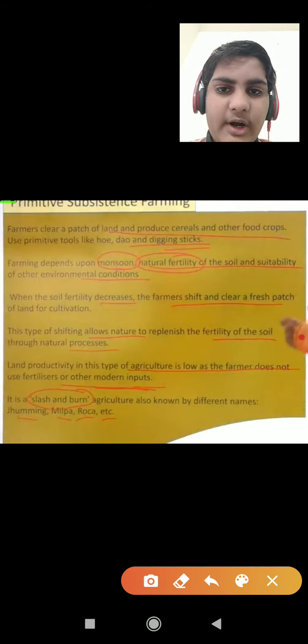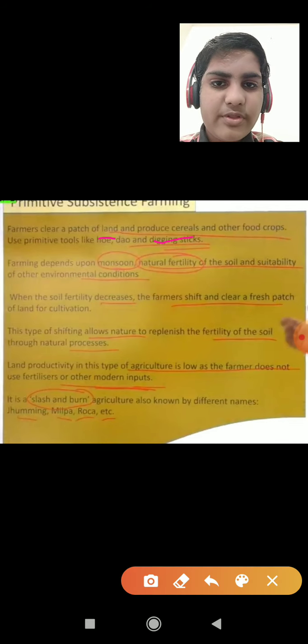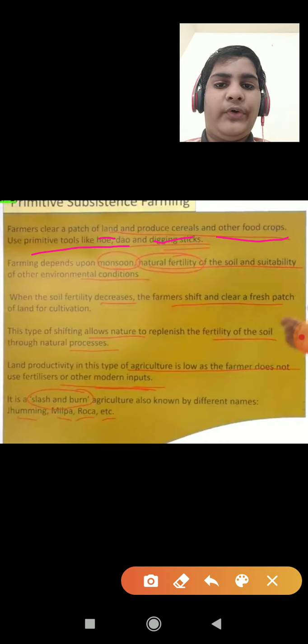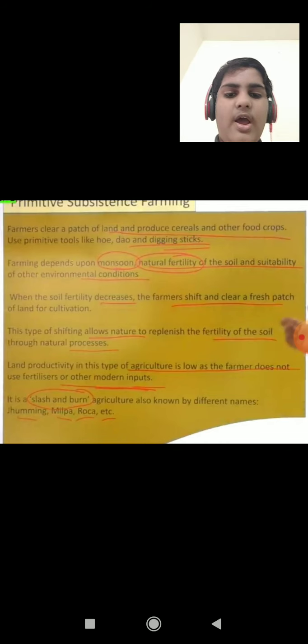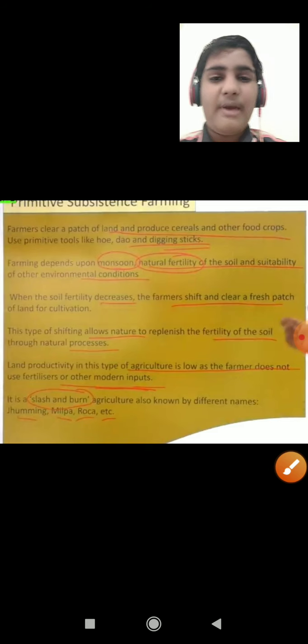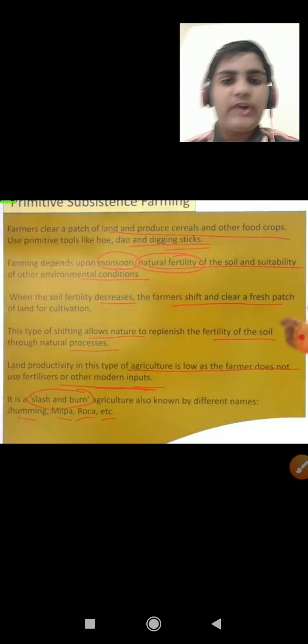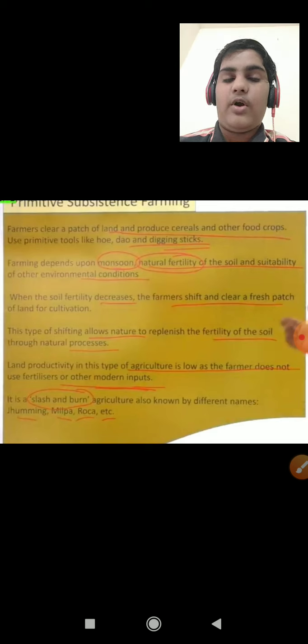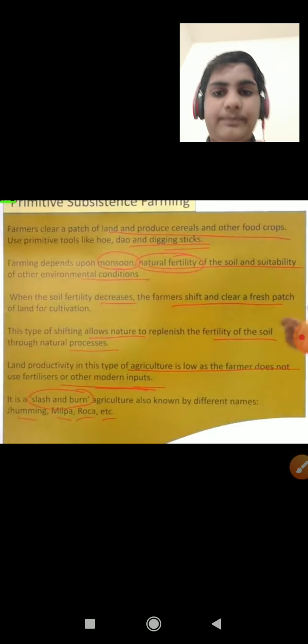Farmers clear a patch of land and produce cereals and other crops. They use primitive tools like hoe, dao, and digging sticks. Means this is farming done by a very old method with tools like dao and digging sticks. And it produces only cereals and some food crops, not on a large scale.